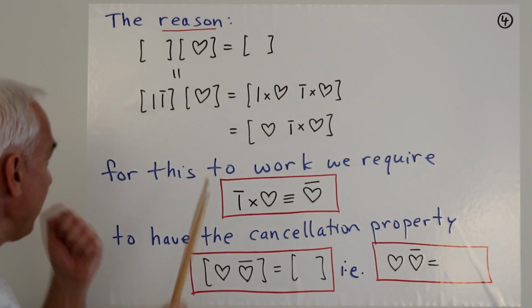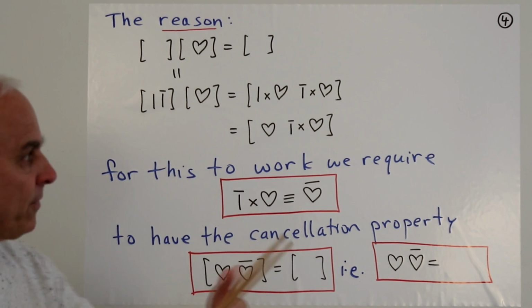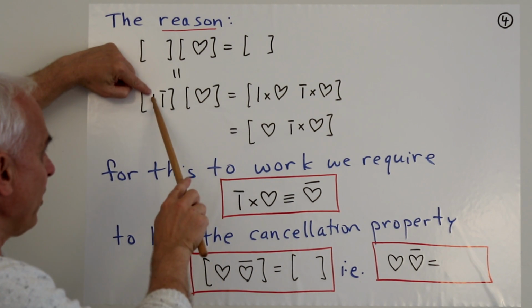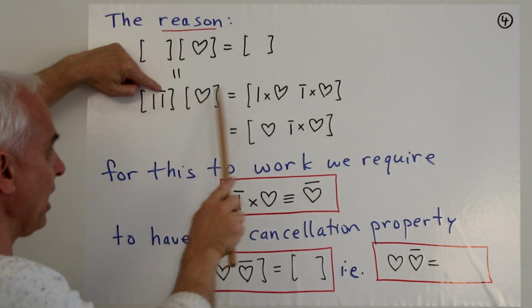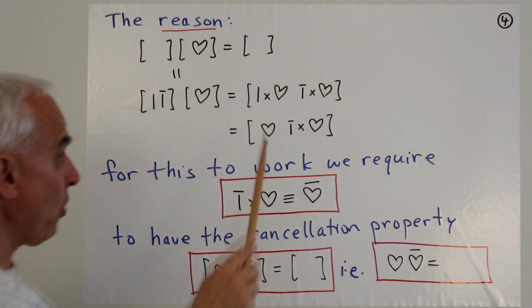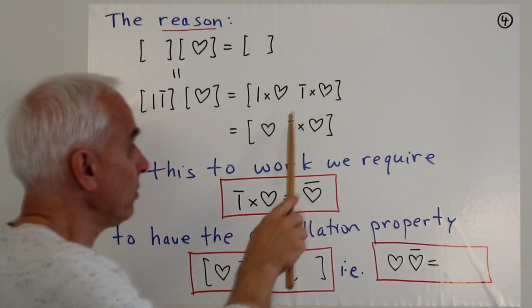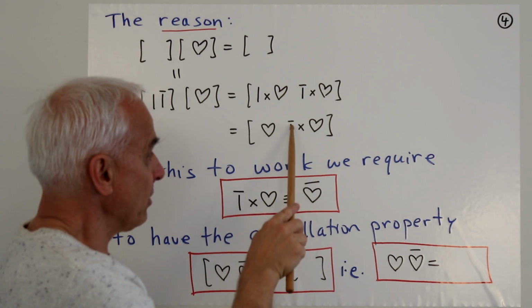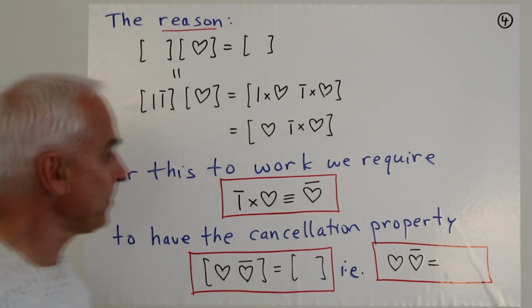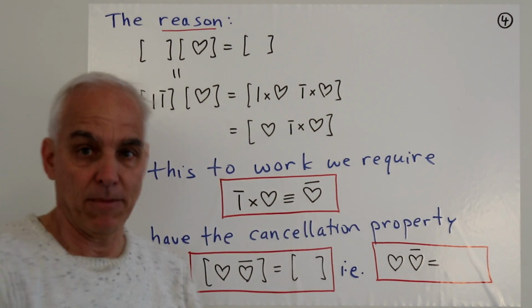So what would happen if we considered this product here by the usual rule? We just multiply the mark times a heart, here it is, and we multiply the anti-mark times a heart. Now we know that the mark times a heart is heart. And so this new m set is heart, and then the other one is anti-mark times heart. Now, this supposedly is going to be the empty m set.